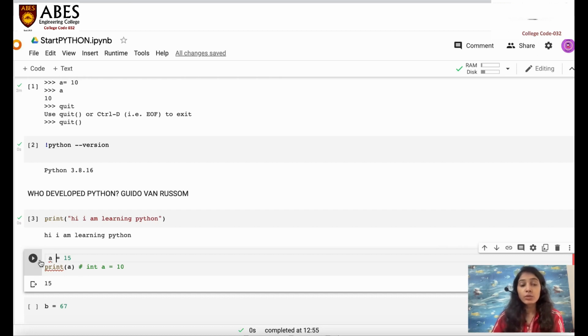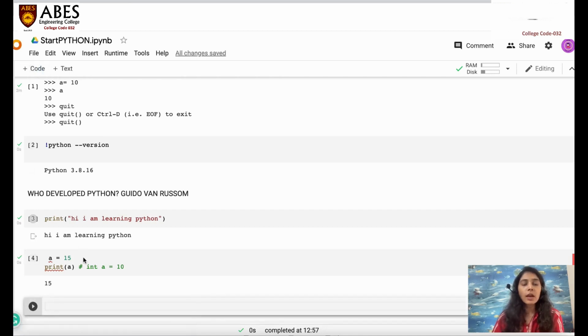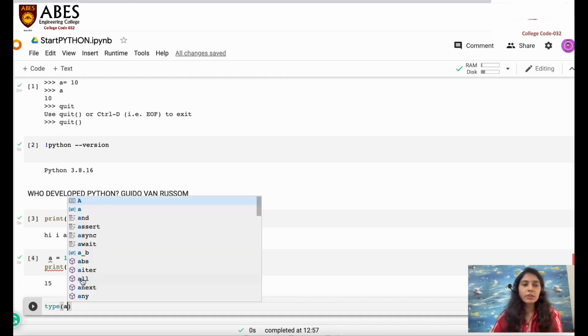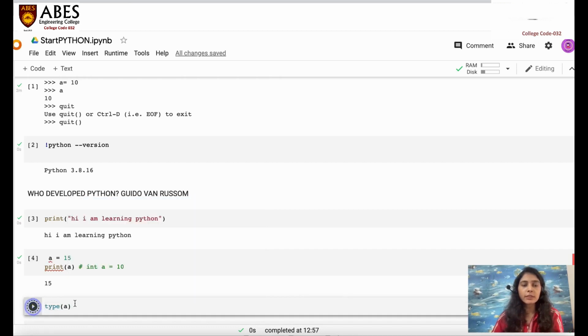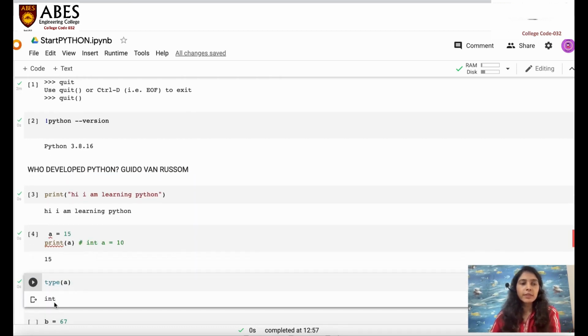So how to check whether it is an integer or not? Let's take a look. What we are doing over here, we are just assigning the value and printing the value of a. So let's get started with it. It is giving me the answer 15. So the next question is how to come to know that the type of a is int. So for that we have used the type function. Just mention the type function. Again, it is an inbuilt function, and just mention a over here. So you can see over here the data type of a is int.